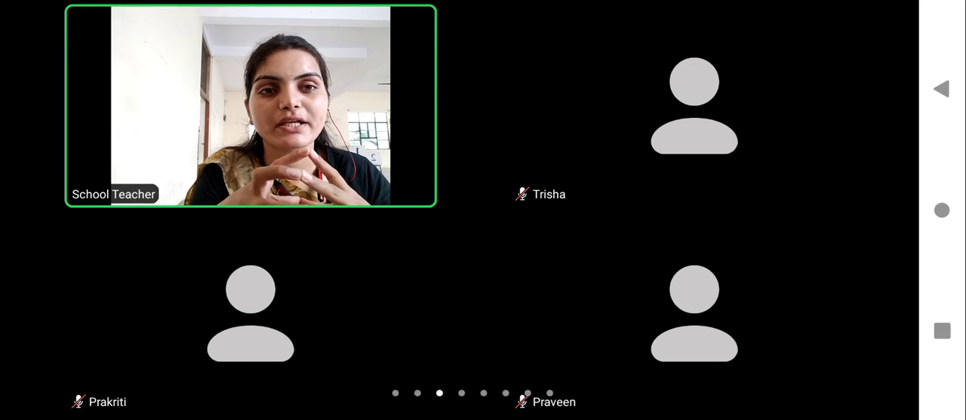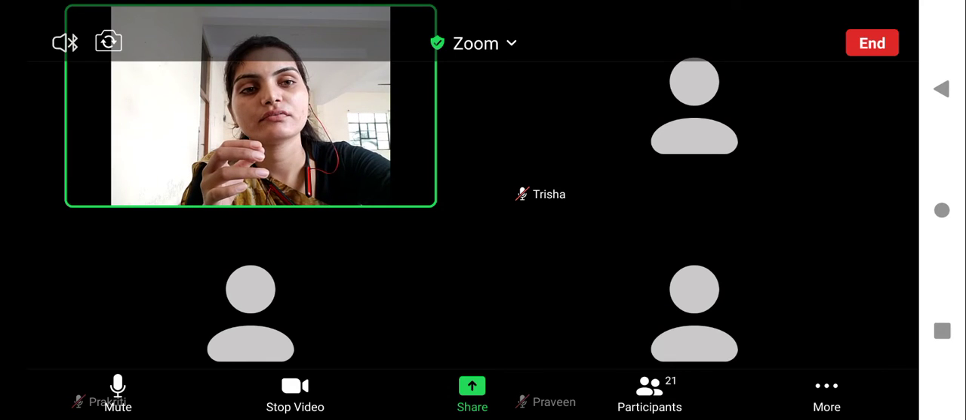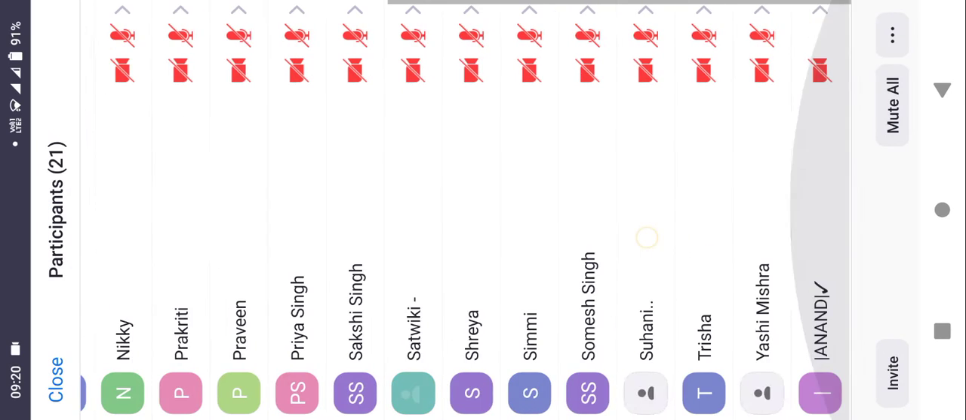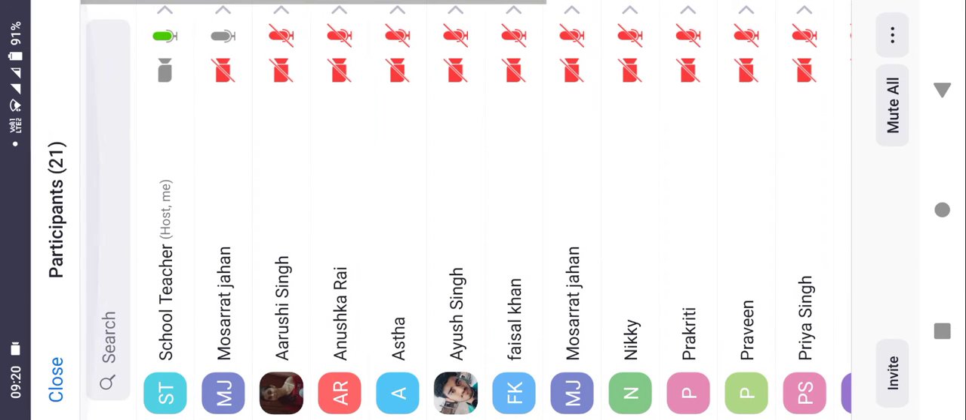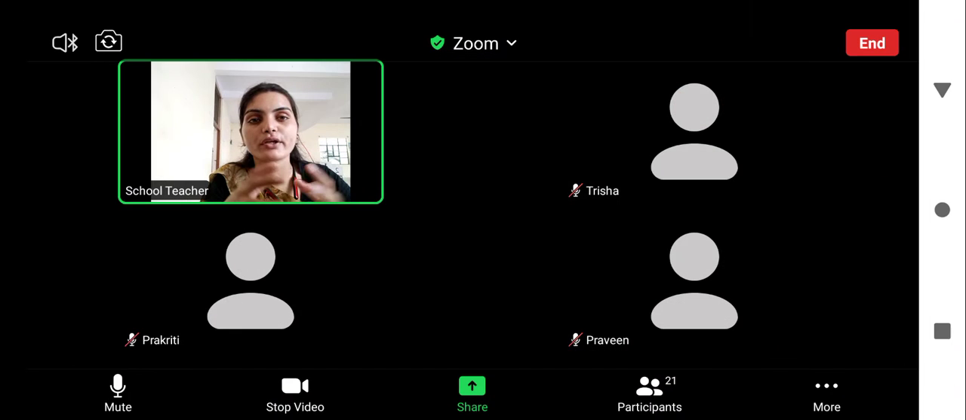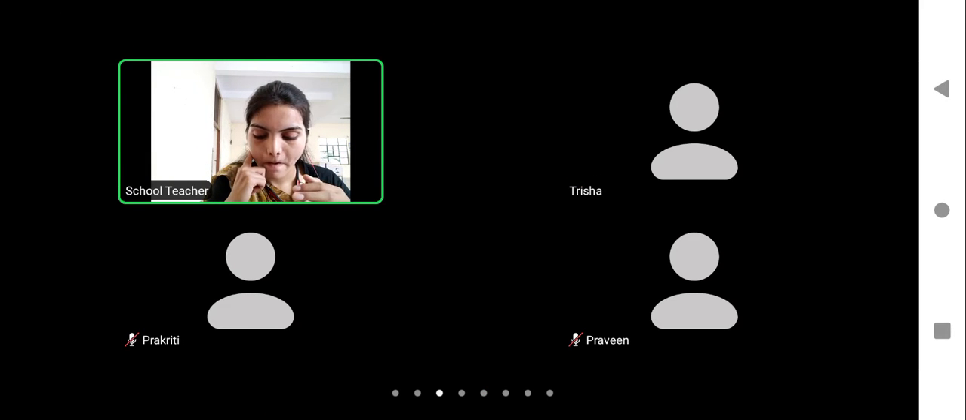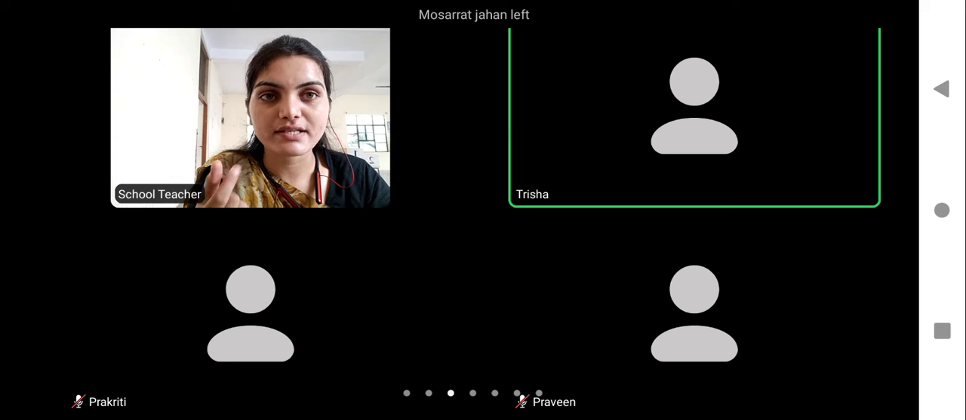Anybody who can explain to me what lenticels are? Anybody? Okay, no problem. So basically, when you see the woody stem, yes beta? Yes beta, tell.